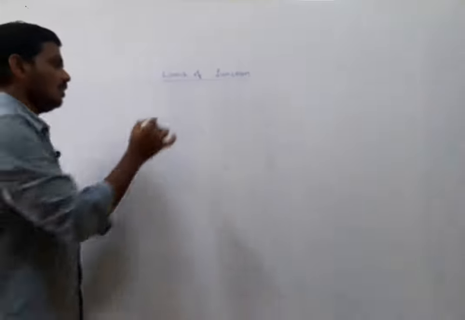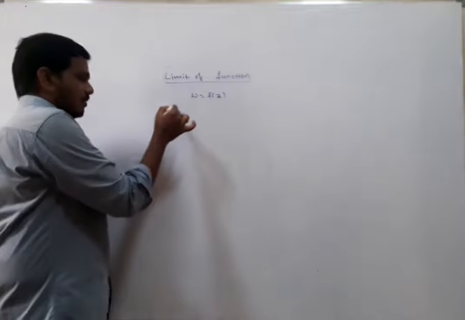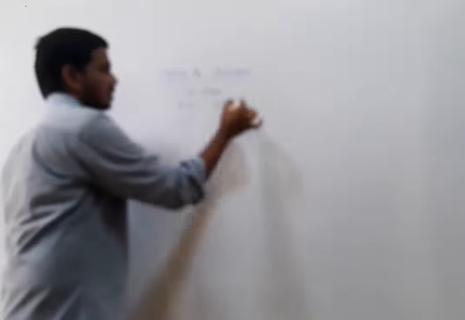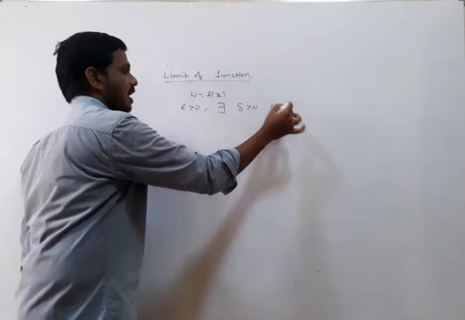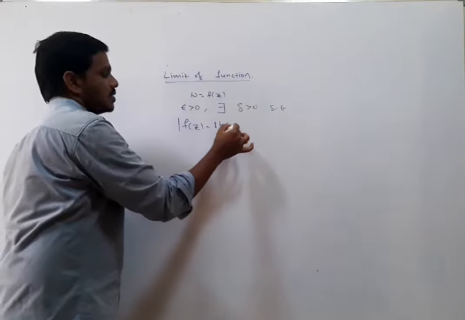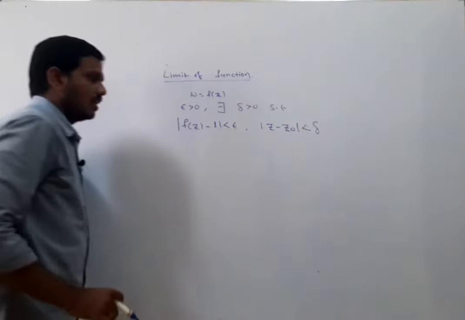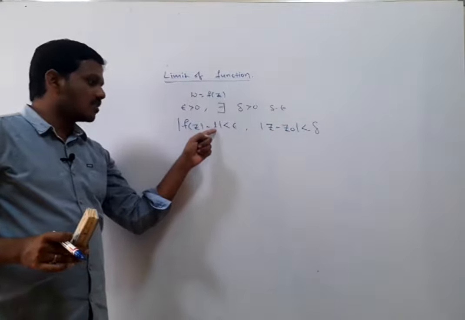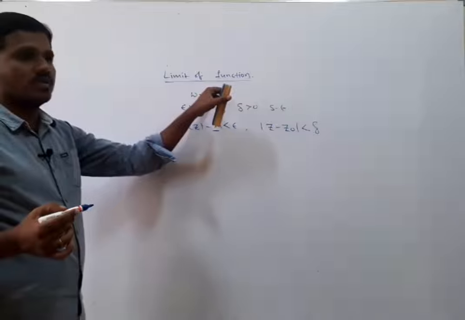Let w is equal to f of z be a function. The formal definition: for given epsilon greater than 0, there exists delta greater than 0 such that the modulus of f of z minus L is less than epsilon whenever the modulus of z minus z naught is less than delta. The meaning of this is, when z approaches z naught, then f of z tends to L. This complex number L is called the limit of the function w is equal to f of z.